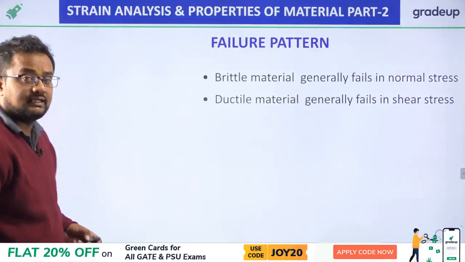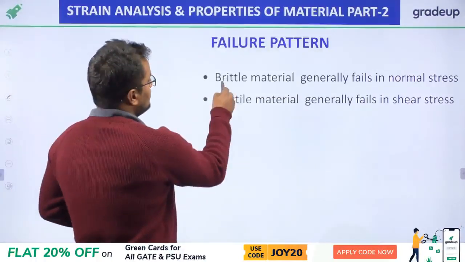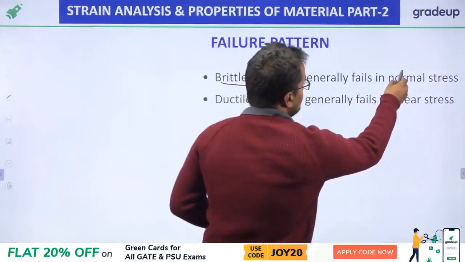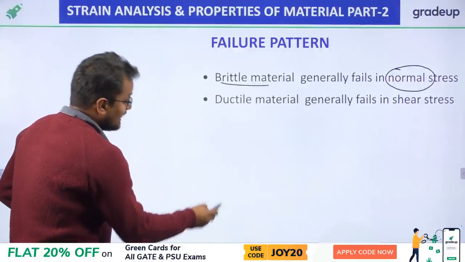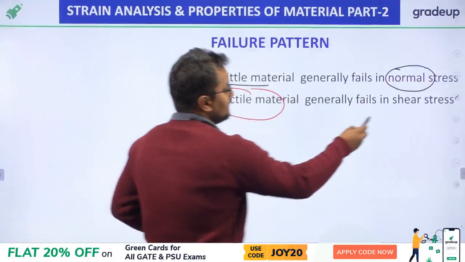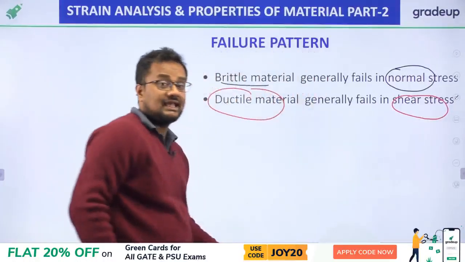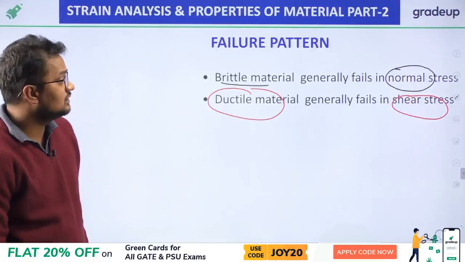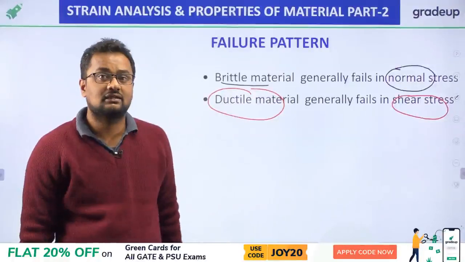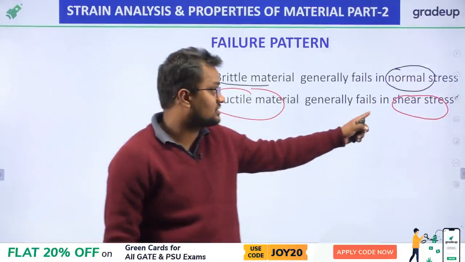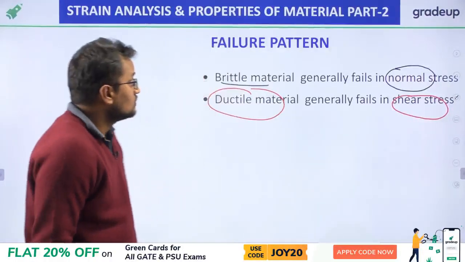Brittle material generally fails in normal stress, and ductile material generally fails in shear stress. I am again saying, brittle material generally fails in normal stress, and ductile material generally fails in shear stress.